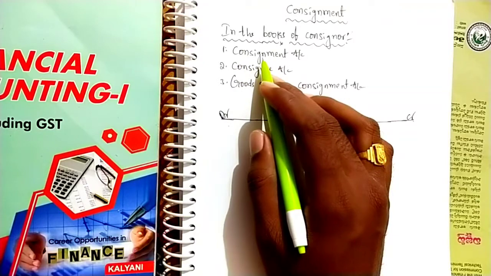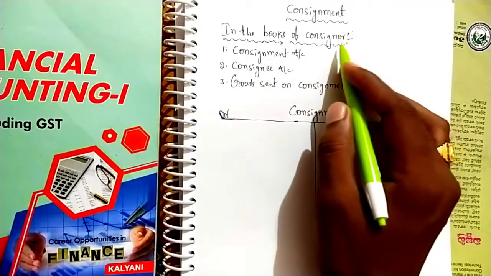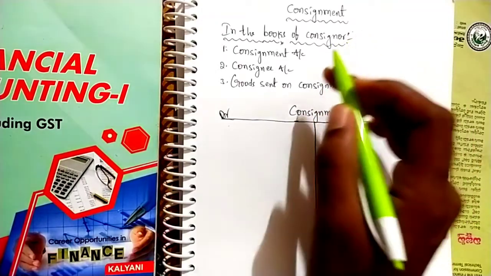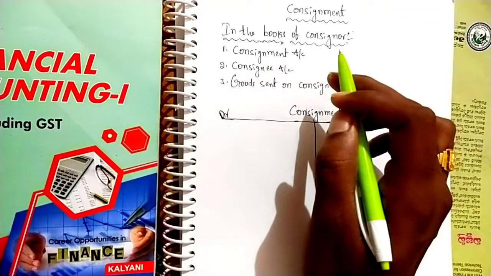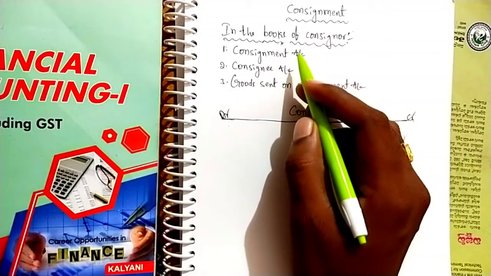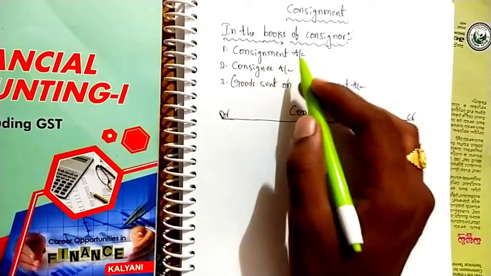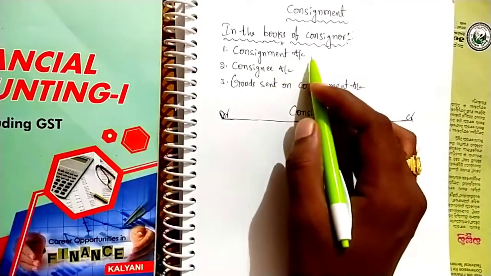At the end of the accounting period, the owner or consignor definitely wants to know their profit or loss. For this purpose, consignment account is prepared to know the profit or loss on consignment business.